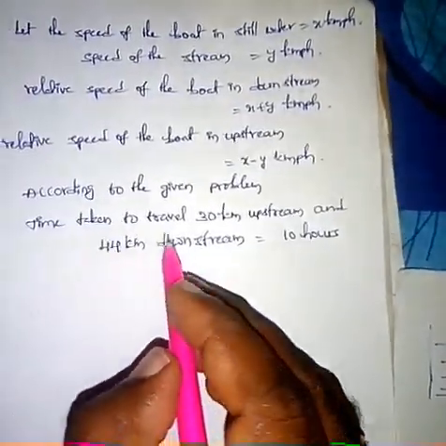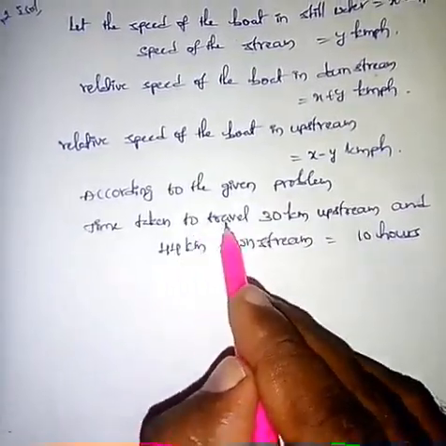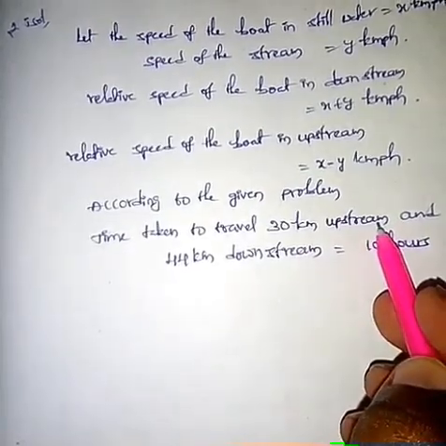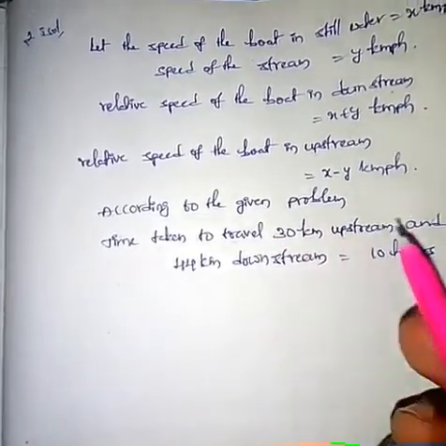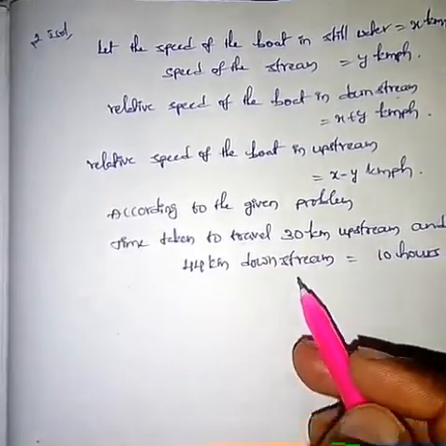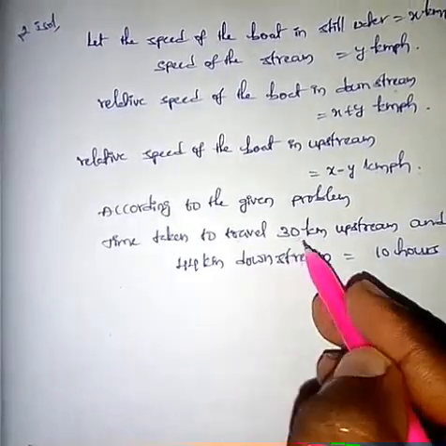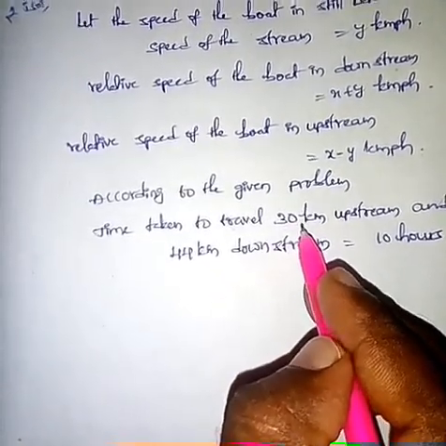Students, don't get confused, watch carefully. Time taken to travel 30 km upstream. So we have to calculate the time for traveling upstream. So what is the time formula? Distance by speed. And what is the distance traveled by the boat in upstream? 30 kilometers.